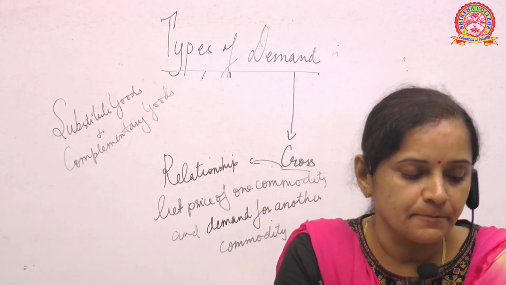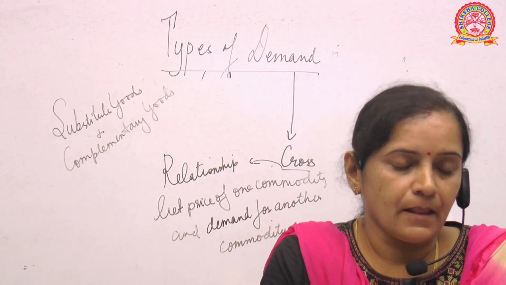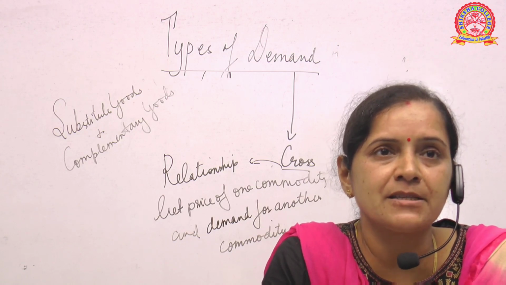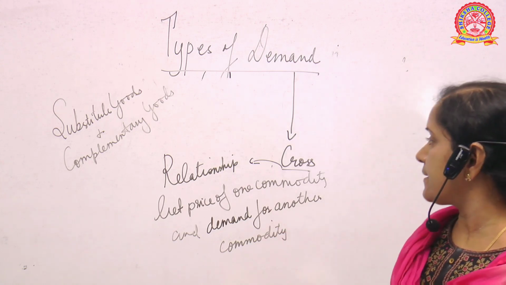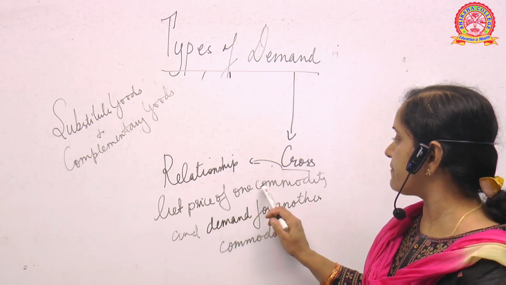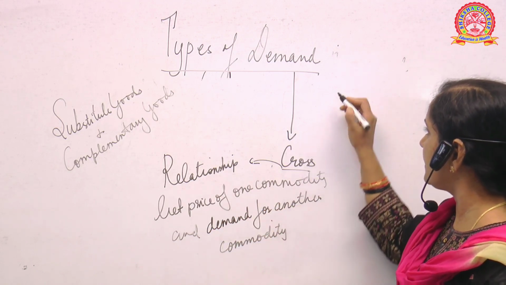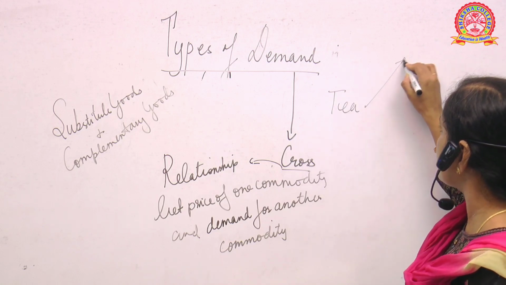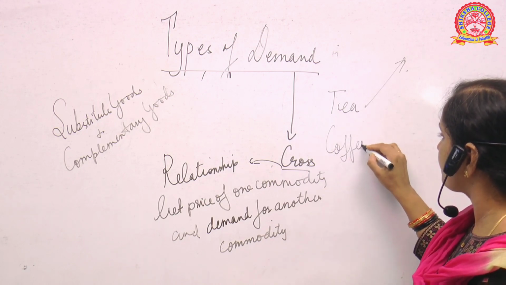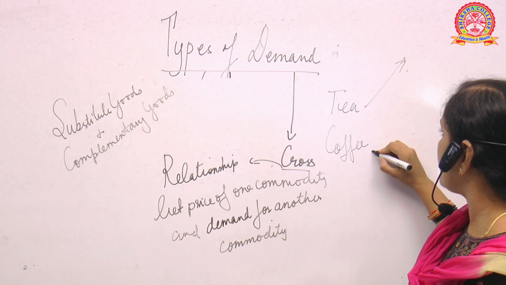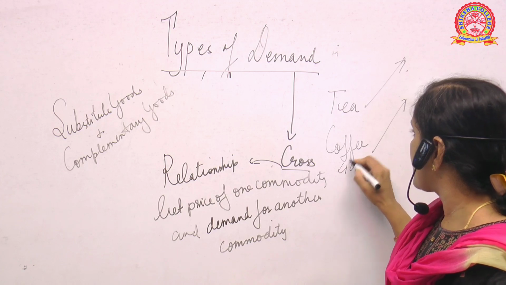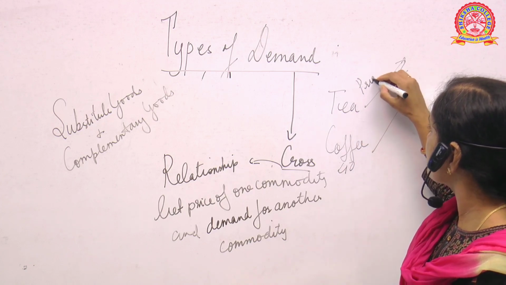So what will happen is, people will start consuming coffee instead of tea. That means we are discussing here that cross demand explains the relationship between the price of one commodity and the demand for another. So here we are taking tea. Tea price has increased. Now what will happen? The demand for coffee, the substitute product, will not fall, it will increase. Why? Because the cost of coffee is intact, rupees 40. But the price of tea has increased to 70 rupees.